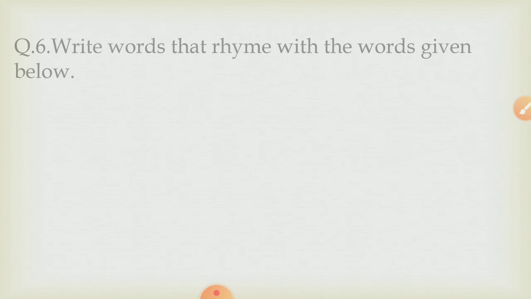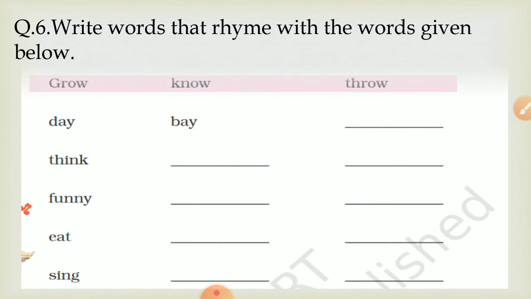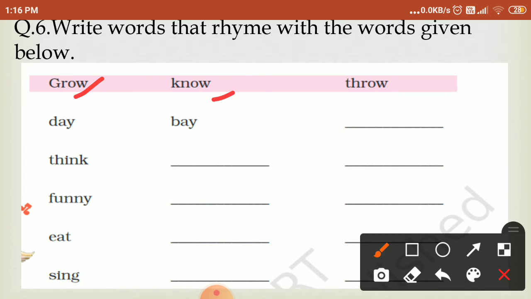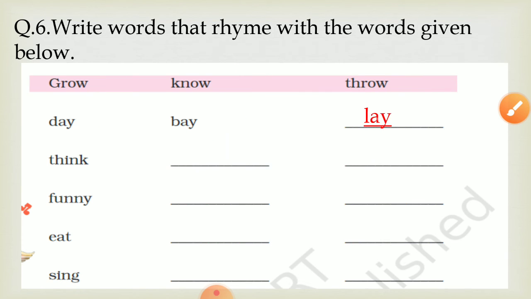Next question, write words that rhyme with the words given below. So these are the words and the rhyming words. Like first is grow, know, throw. Second, day, bay, and the next is lay. Now think का बताना है.